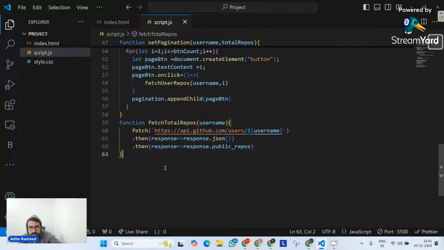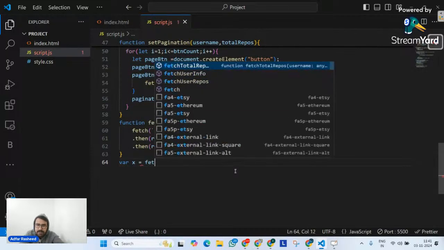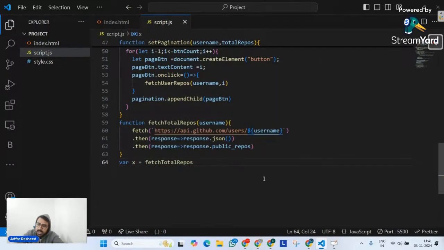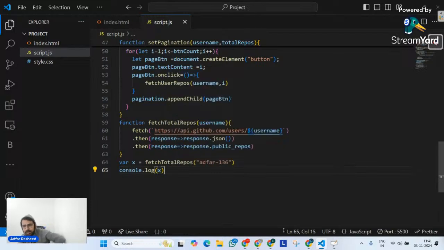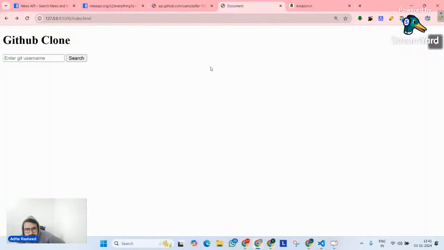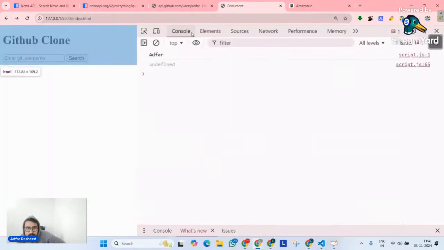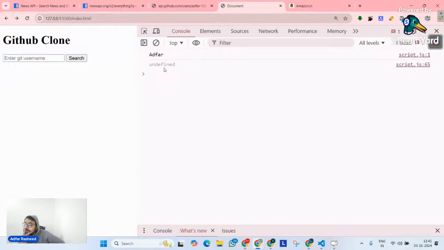Now let me call this, let me say where my x is equal to fetch total repos. Let me pass as of now adfer136 and let's print what x is going to be. So console.log x. Let's go to the output, inspect, and go to console. It's undefined. What is it? It's undefined.